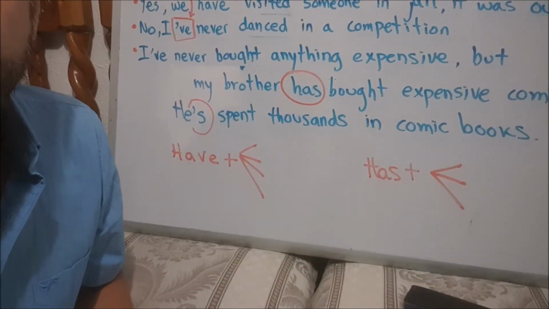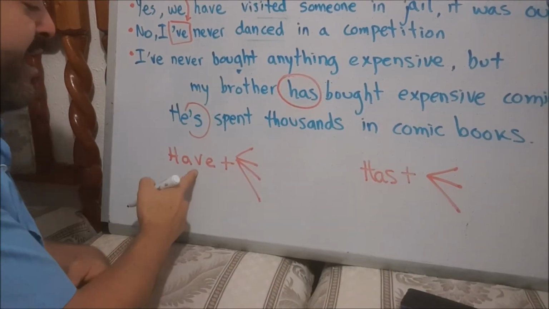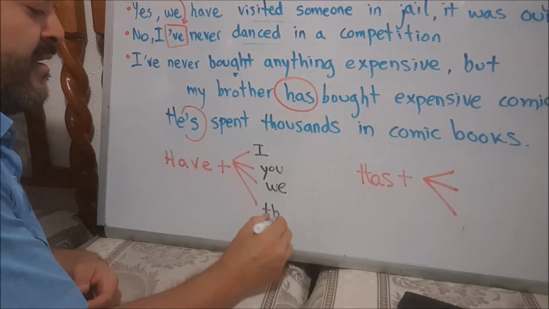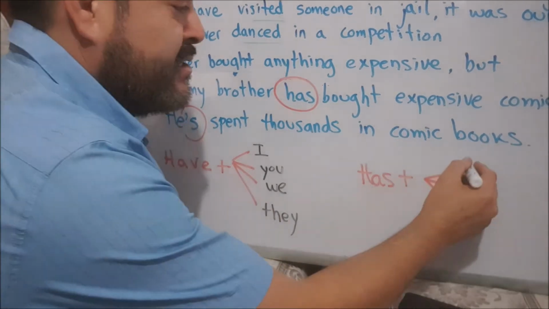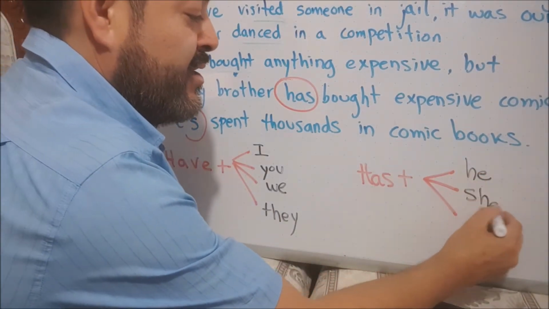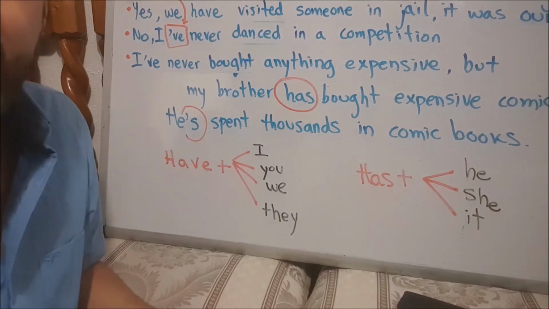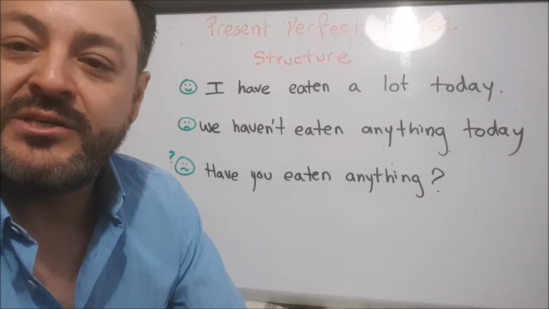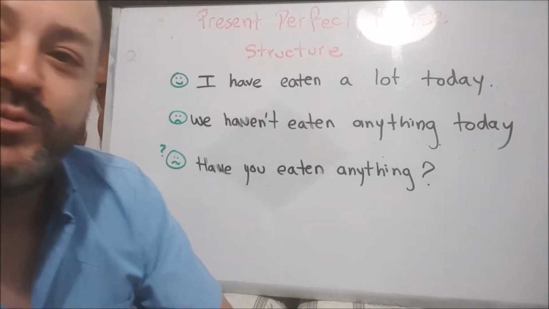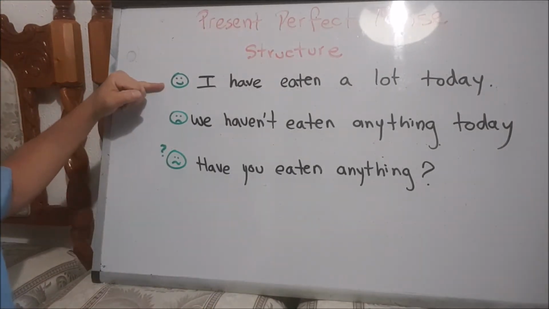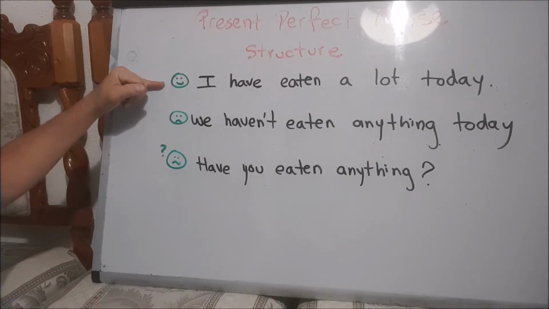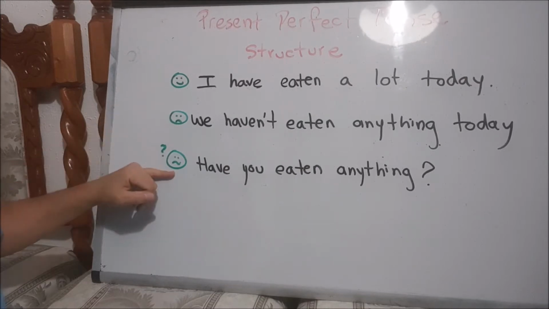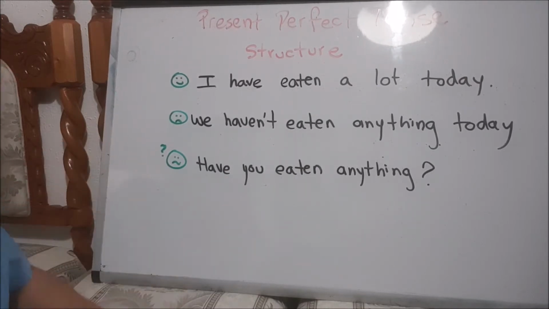So, when do we use each auxiliary? We use have with the persons I, you, we, and they. And the auxiliary has for the third persons of the singular, he, she, and it. Let's take a look at the structure of affirmative, negative, and interrogative statements in present perfect. Affirmative. I have eaten a lot today. Negative. We haven't eaten anything today. Interrogative. Have you eaten anything?